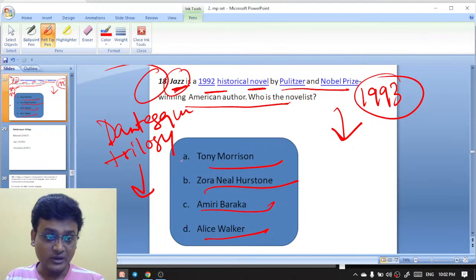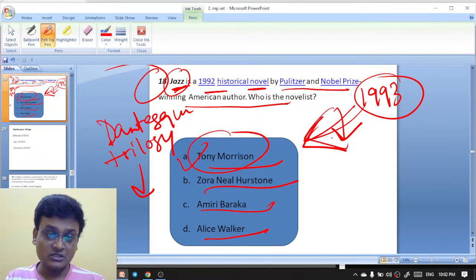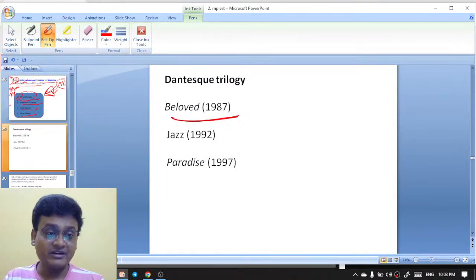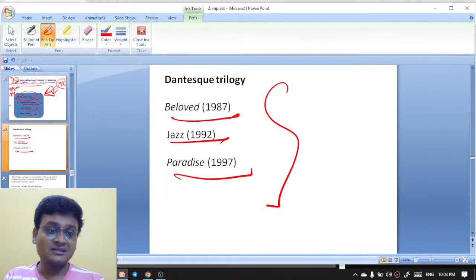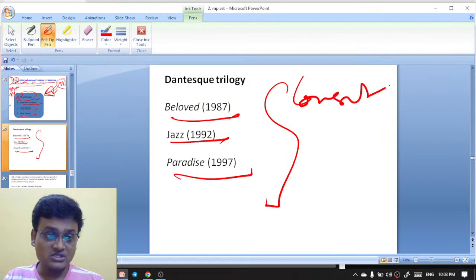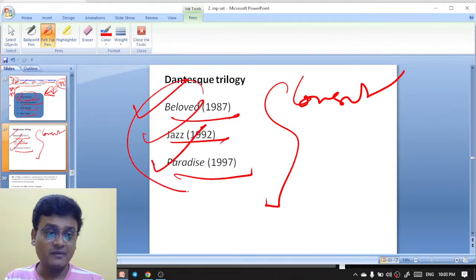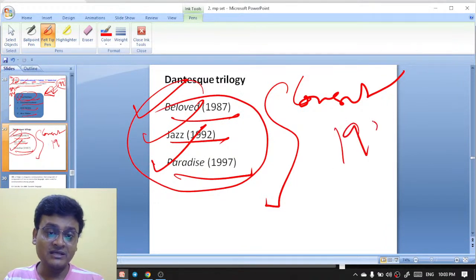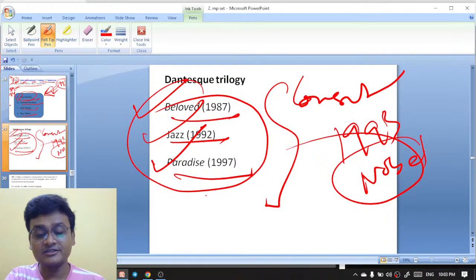So it is actually Toni Morrison. Toni Morrison got the Nobel Prize in 1993, and the novel is by Toni Morrison, part of the Dantesque trilogy. The Dantesque trilogy consists of three novels: Beloved, Jazz, and Paradise. These are the three novels of the Dantesque trilogy. And in 1993, Toni Morrison got the Nobel Prize.